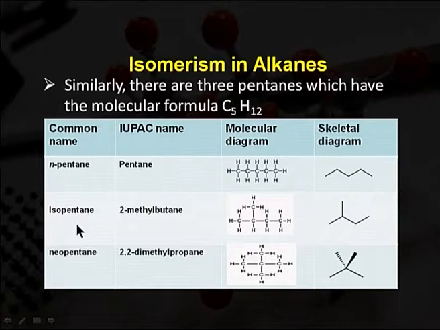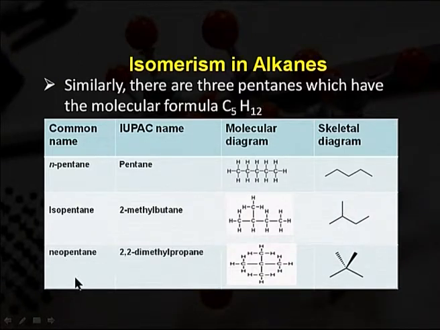In isopentane, the IUPAC name is 2-methyl butane. This is carbon 1, carbon 2, carbon 3, carbon 4. The second carbon has a methyl group attached. In the skeletal diagram it is clearer that carbon 2 has the methyl group.